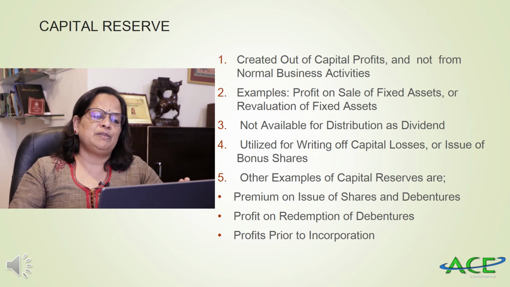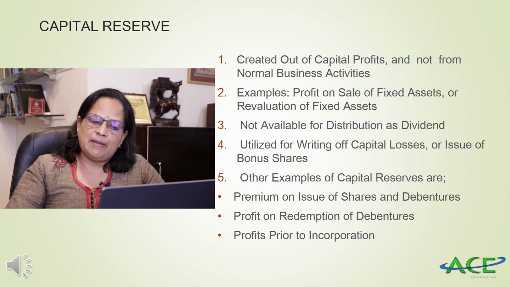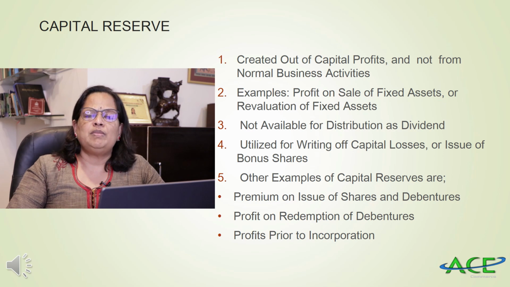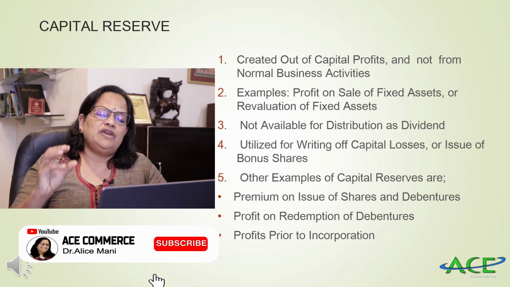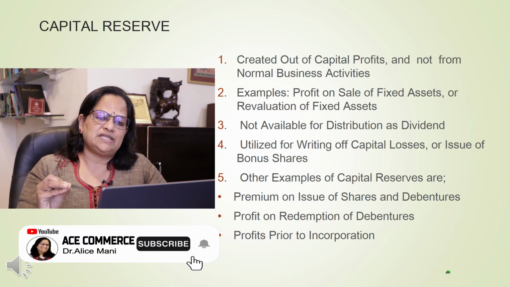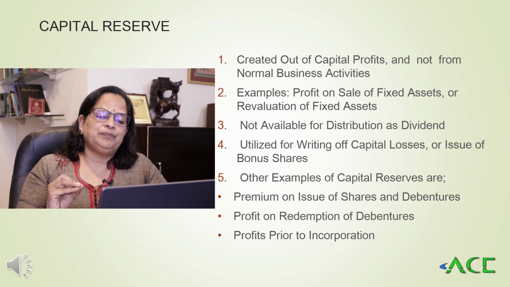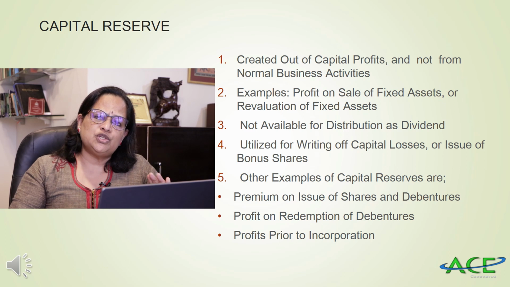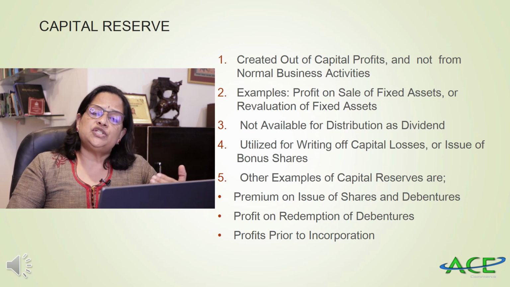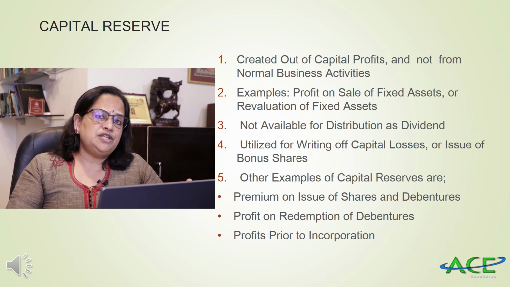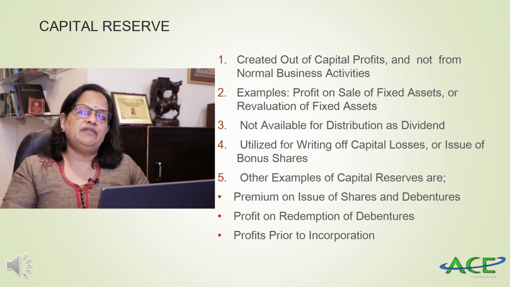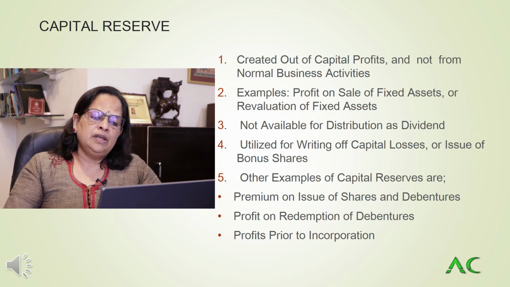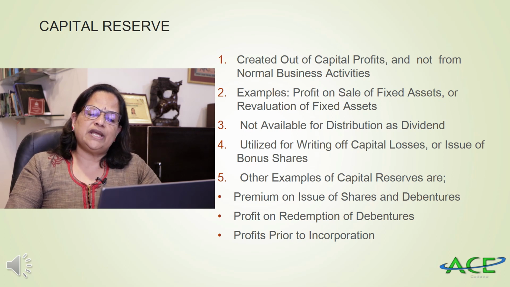Now, capital reserve I am going to explain. It is created out of capital profits and not from normal business activities. I told you if you are getting profit by selling a fixed asset, then you can make capital profit. Examples: profit on sale of fixed assets or revaluation of fixed assets. It is not available for dividend distribution, whereas revenue profit can be used for dividend distribution. Capital reserve is utilized for writing off capital losses or issue of bonus shares.